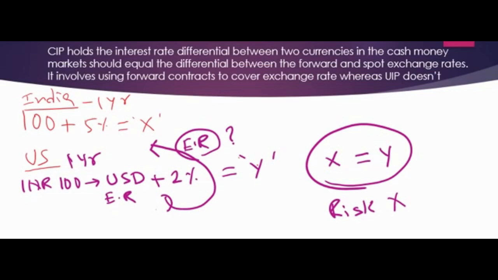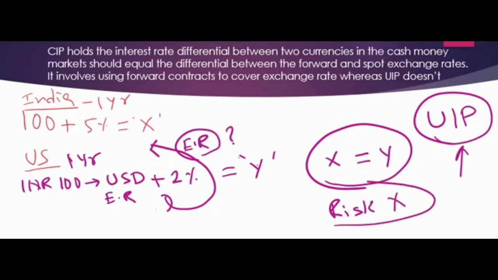But if you talk about UIP, which is uncovered interest parity, the difference is that the future exchange rate is replaced with the expected exchange rate. So here there is no risk coverage, and you calculate with the actual exchange rate after 1 year. Hence this is called uncovered interest parity. So this is all about CIP and UIP.